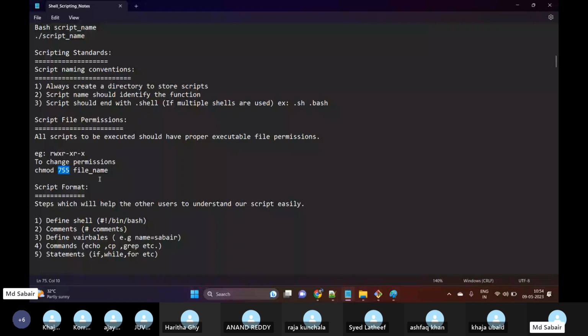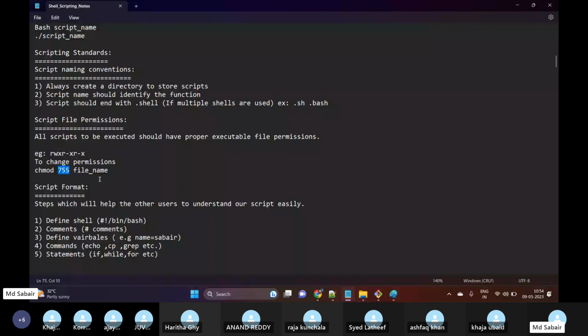Not in all 10 interviews, but in all of them they will ask you about bash scripting. So scripting is very important, but I'm not sure whether they will ask you to write a script, so that is a very rare question. Still we need to have these basics of scripting.